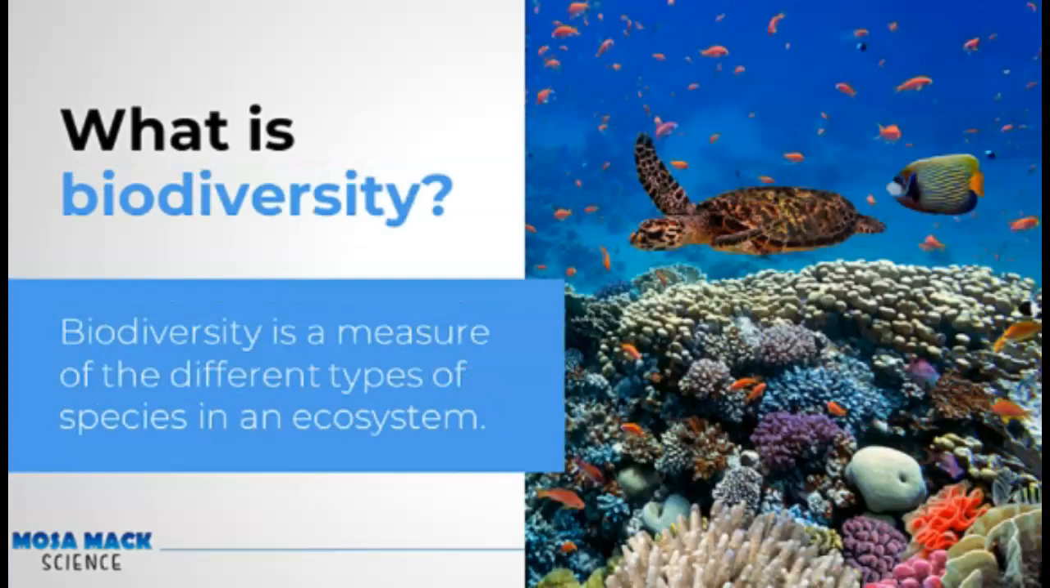Biodiversity is a measure of the different types of species in an ecosystem. If you think about regions of high biodiversity, you may think of a tropical rainforest or a coral reef. We have also talked about factors that may negatively impact the biodiversity in a region, causing a loss of biodiversity. These things may include pollution, deforestation, overfishing, climate change, and invasive species.